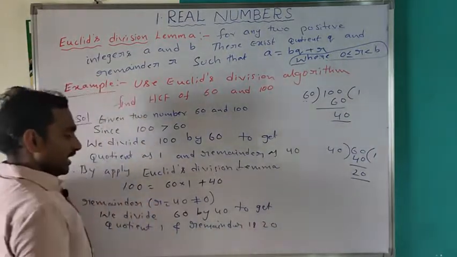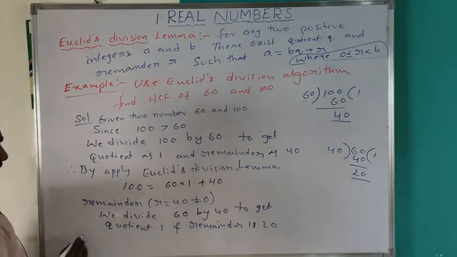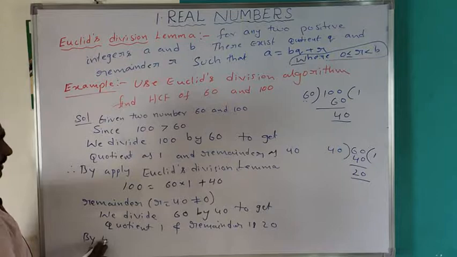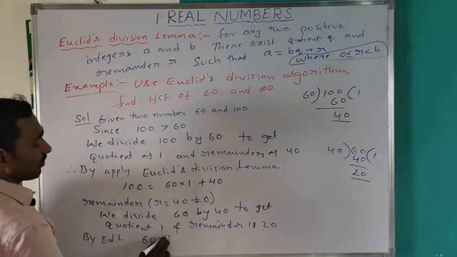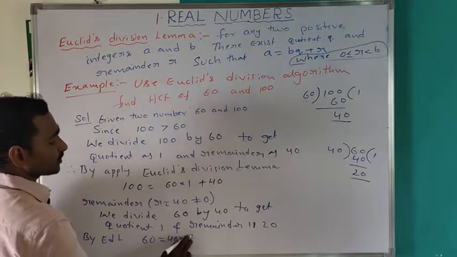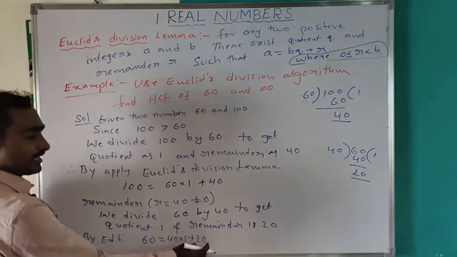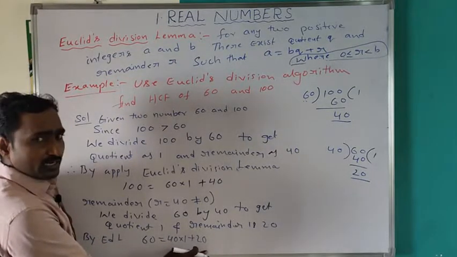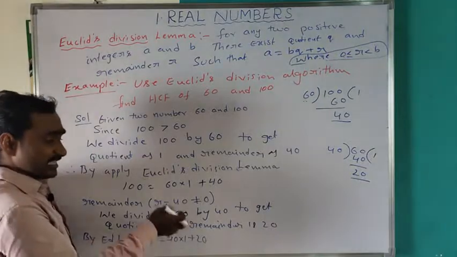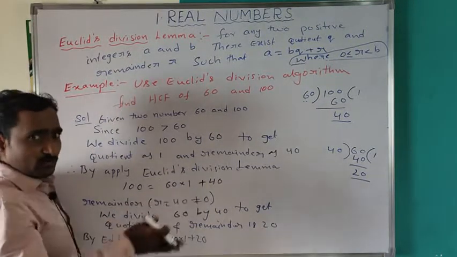So by Euclid's division lemma, 60 is equal to 40 into 1 plus 20. Here also the remainder is not equal to 0, so this process continues till the remainder becomes 0.